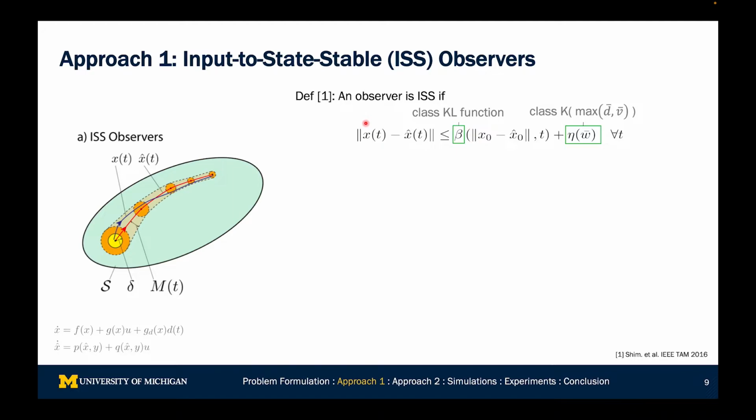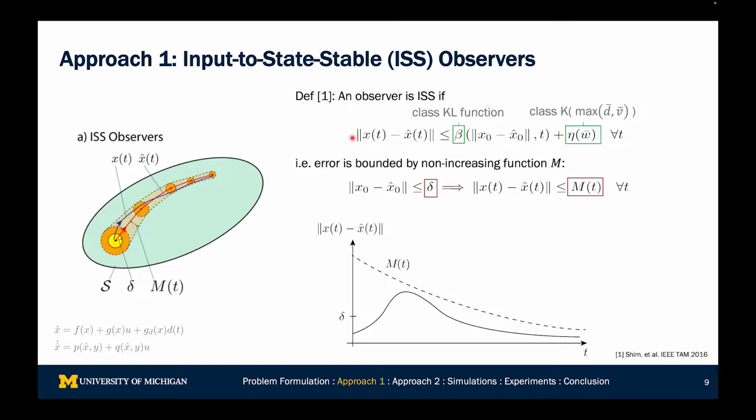In the first one, we say an observer is ISS if there exists a class KL function and a class K function that bound the estimation error. Another way to put this, which makes it a little easier to work with mathematically, is that if your initial error lies within some delta ball, then your error norm will lie within an m ball at all times. And m here is a function of time that we know a priori. For an exponentially converging system, you would have some sort of exponential graph here. We're going to use this map m of t to design our controllers.